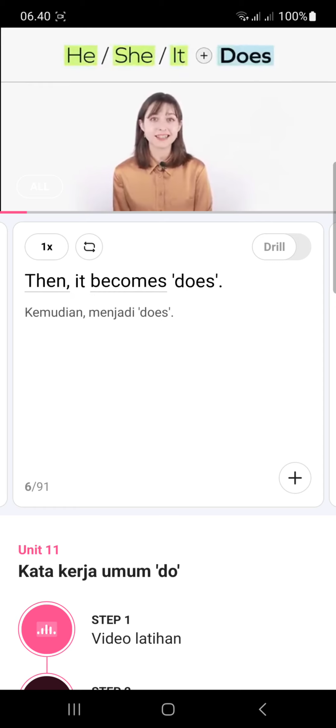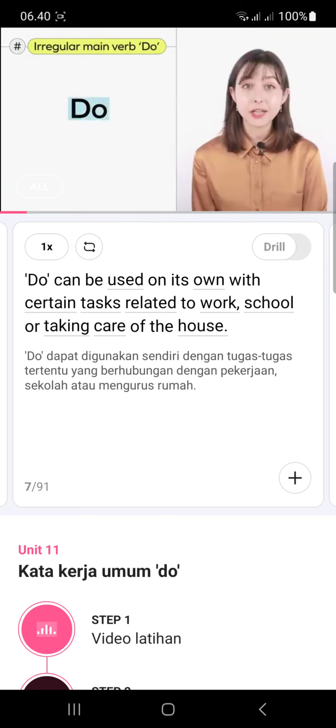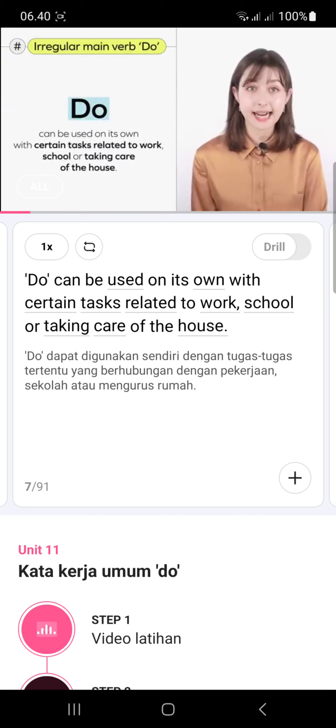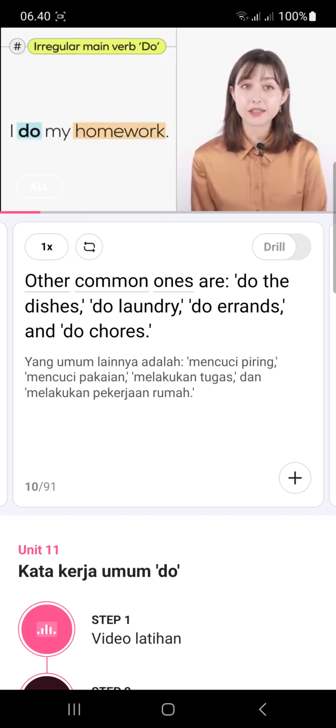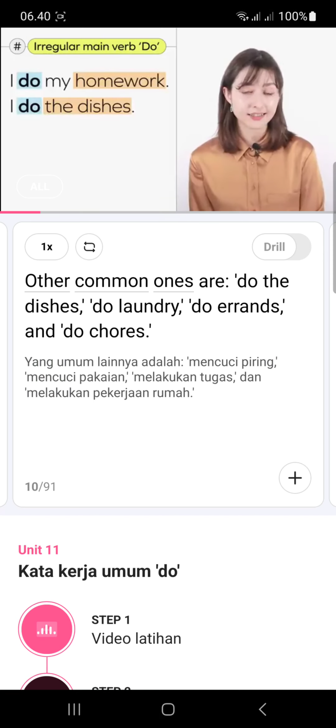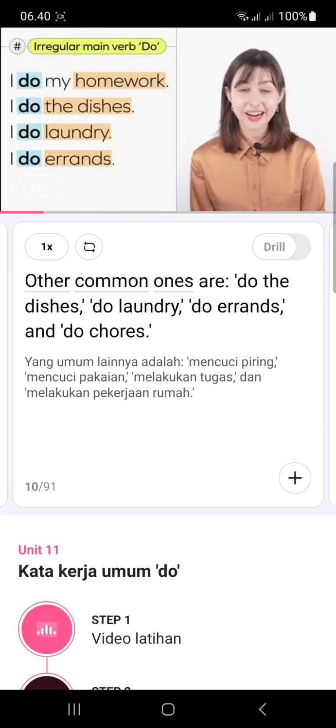Then it becomes does. Do can be used on its own with certain tasks related to work, school, or taking care of the house. For instance, I do my homework. Here, the task is homework. Other common ones are do the dishes, do laundry, do errands, and do chores.